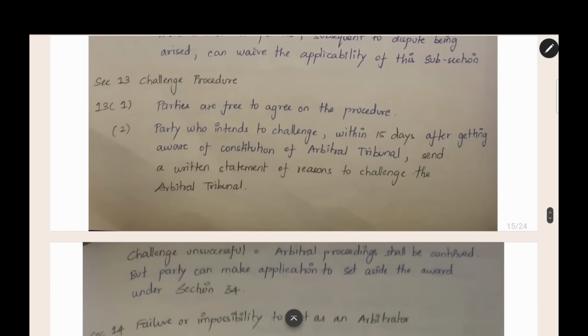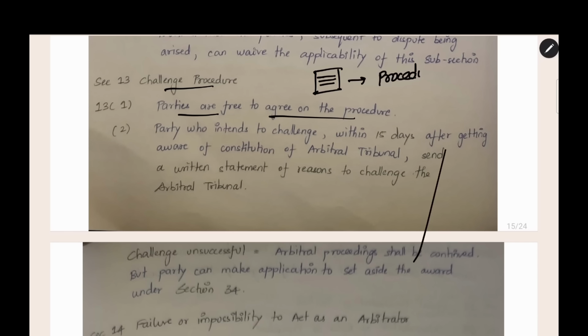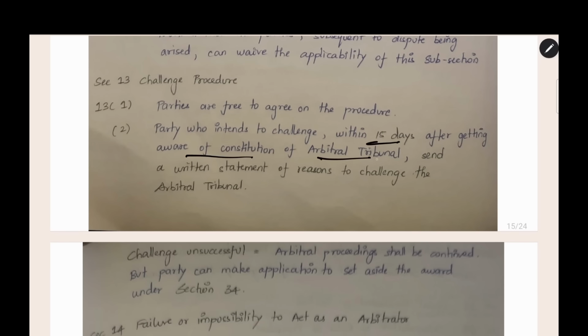The next section is section 13, challenge procedure. Now you have decided to challenge the arbitrator. Which procedure you will follow is also given under law. The parties are free to agree on the procedure. While preparing the arbitration agreement itself, you have to write what the procedure to challenge the arbitrator will be. Any party who intends to challenge must, within 15 days after becoming aware of the constitution of the tribunal, send a written statement of reasons for the challenge.